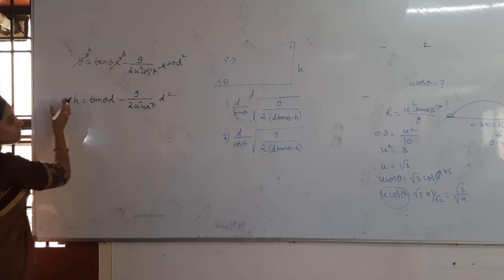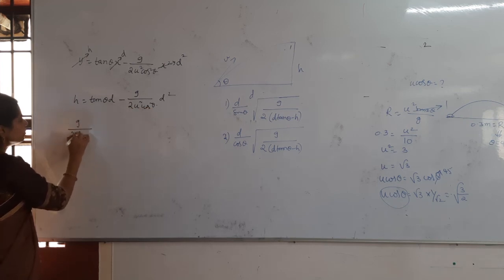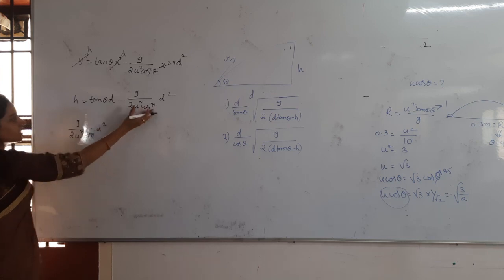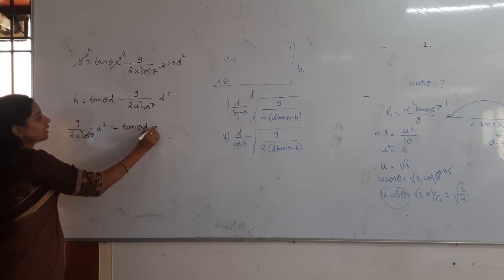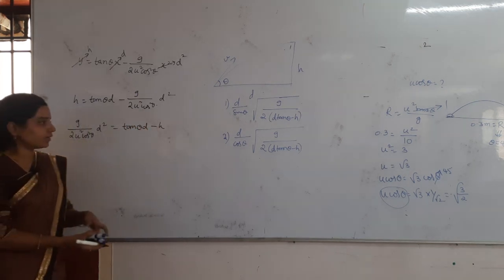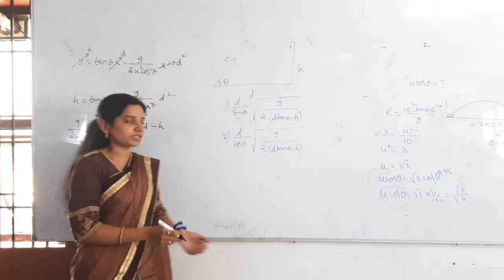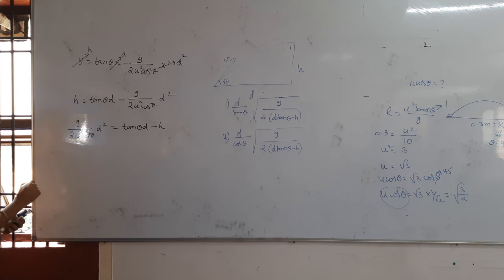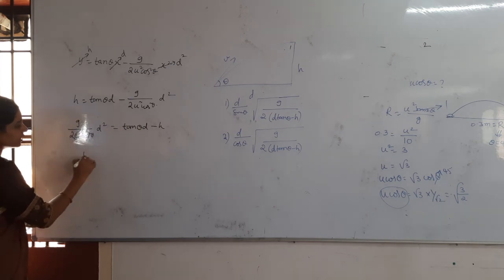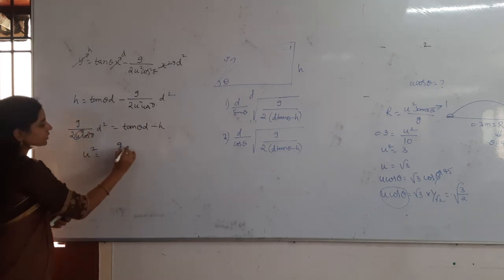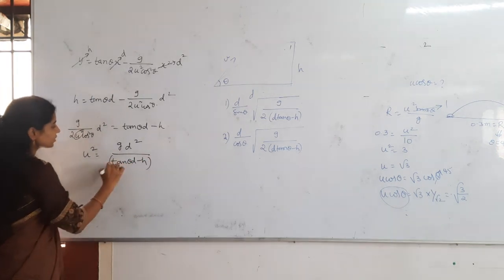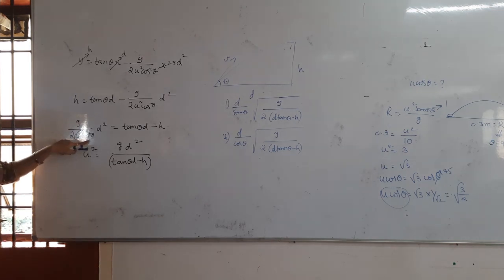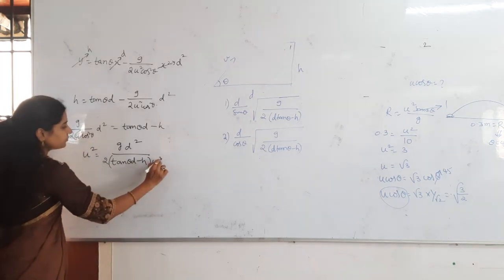From that I will take this one to this side, that is g by 2u square cos square theta into d square, to the left side. Then what is there on the right side? Tan theta into d minus h. So we got one value, tan theta d minus h. Then what do you have to find out finally? The u value only, no? So take u square separately. Take u square that side, then u square is equal to, what is remaining? g d square by tan theta into d minus h. Still what is remaining here? 2 cos square theta.